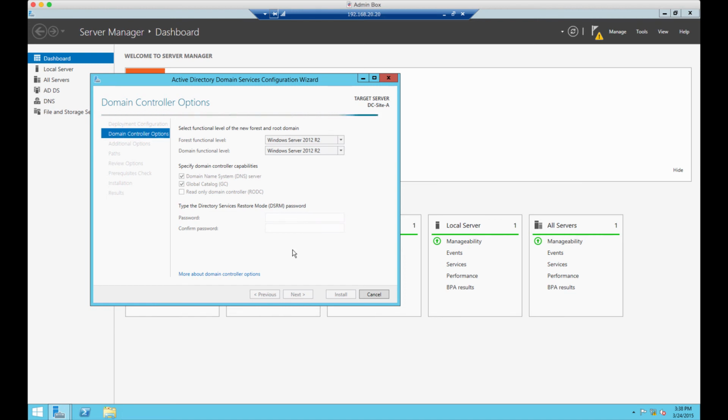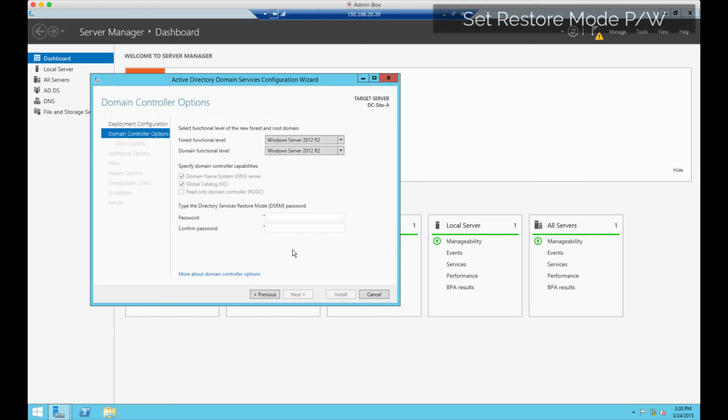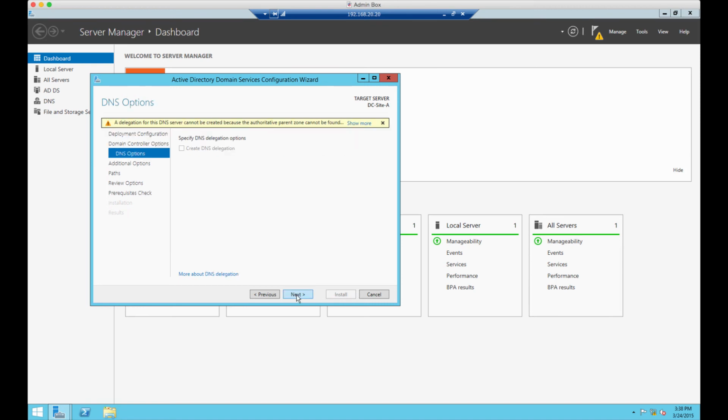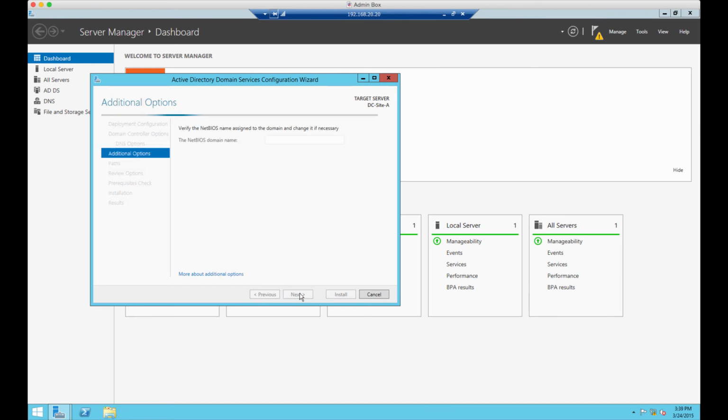We'll set the restore mode password, which I'm just setting for the sake of this, the same as my administrator password. We'll keep it simple. As I said before, this is not a highly secure environment, so we'll keep things simple in case there are problems. And we'll leave the DNS settings the same.